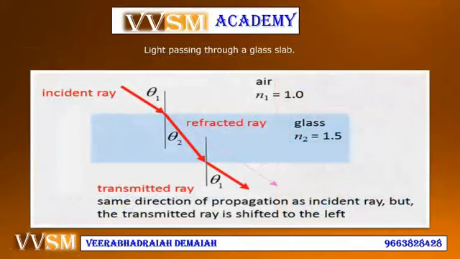See, the incident ray makes theta 1 and the refracted ray makes theta 2. This is the air, the rarer medium, with n1 equal to 1.0, and this is a rectangular glass slab or any optical medium, which is a denser medium. For example, glass has n2, the refractive index, equal to 1.5. The incident ray starts from the rarer medium and enters into the denser medium as the refracted ray, and this is the transmitted ray, in the same direction of propagation as the incident.